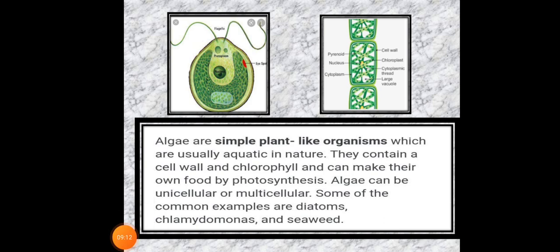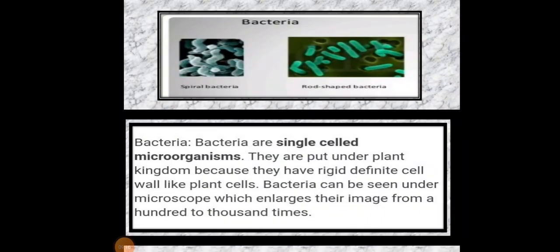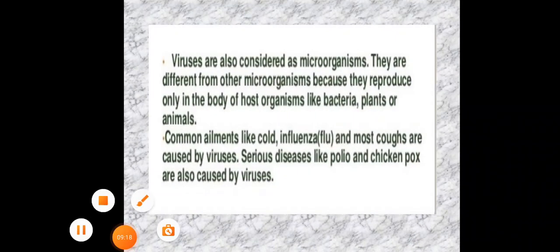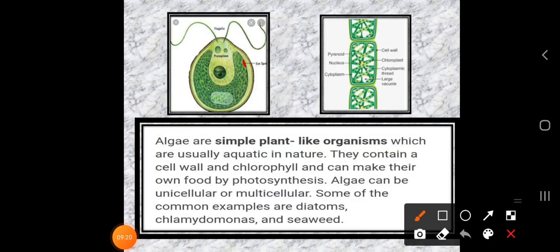Okay, aquatic plant means they contain cell wall and chlorophyll and make their own food by photosynthesis. So just keep in your mind which classification of microorganisms prepares their own food, that is the algae.